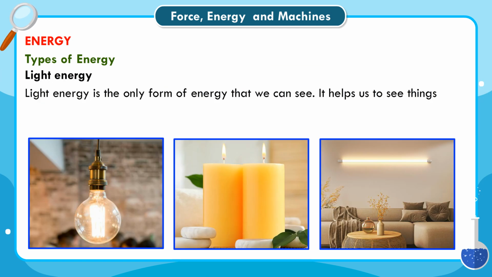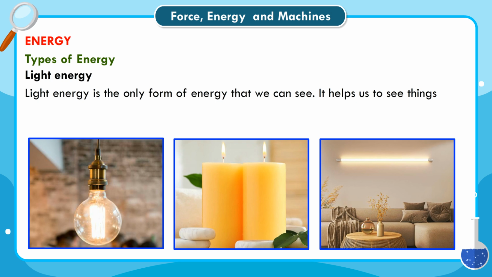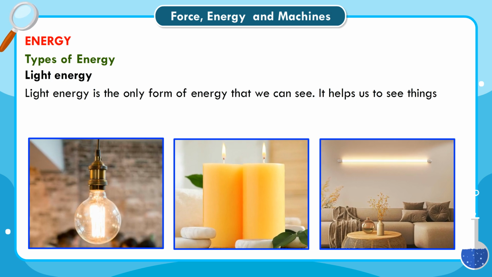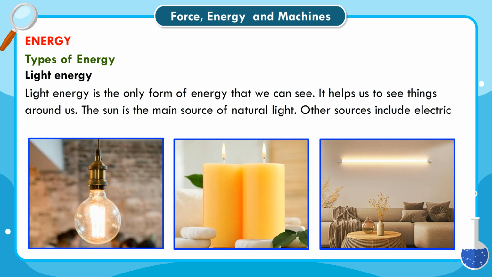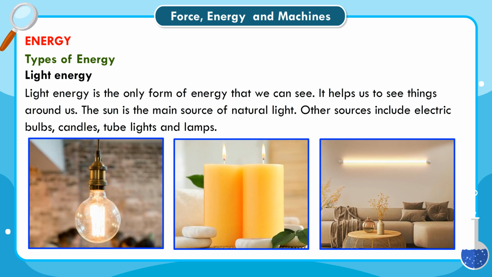Light energy. Light energy is the only form of energy that we can see. It helps us to see things around us. The sun is the main source of natural light. Other sources include electric bulbs, candles, tube lights and lamps.